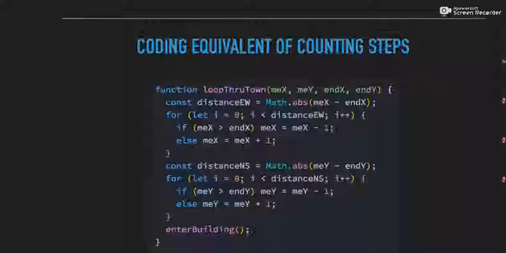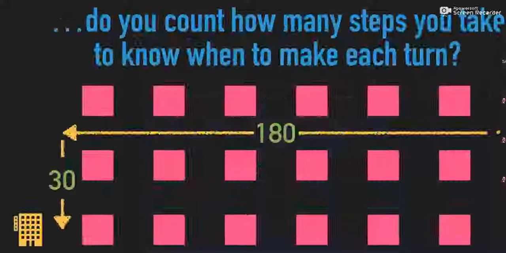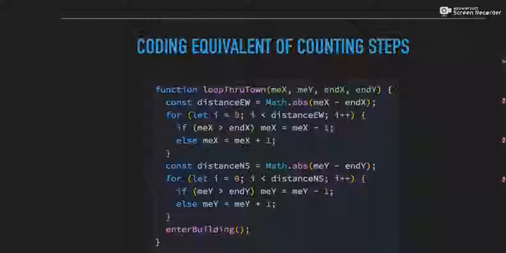So let's look at two different examples of writing the solution to this walking through town in code, right? The first thing we're going to look at is the coding equivalent of counting steps, right? That first solution of counting how many steps it takes and what direction we walk to count that many steps. And this is what this looks like. Before we walk through all of this code, just looking at this, is it super intuitive what our steps are, what we're actually doing in this function, just by taking a quick glance at this?